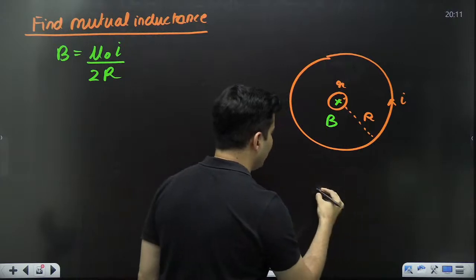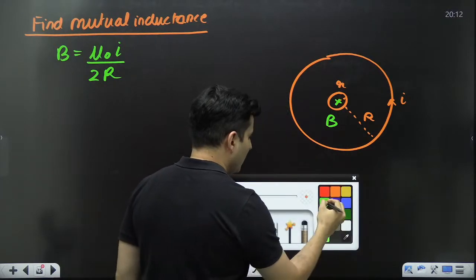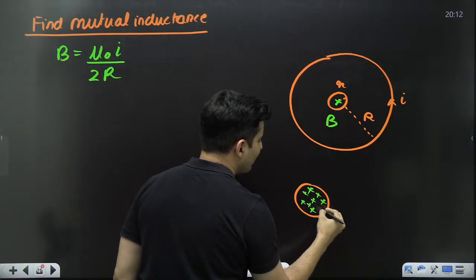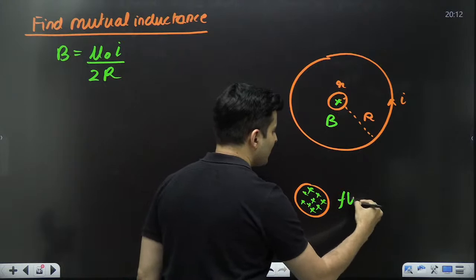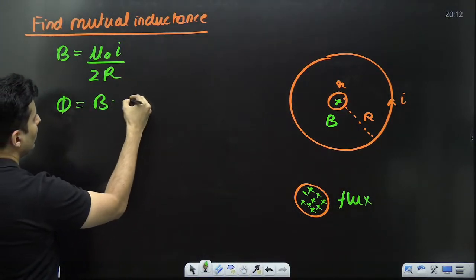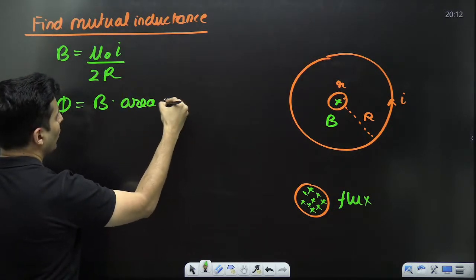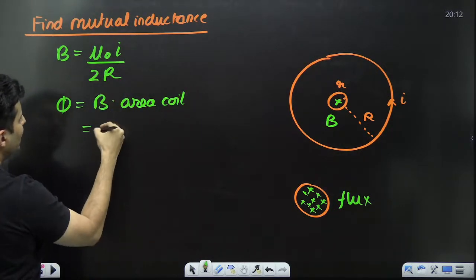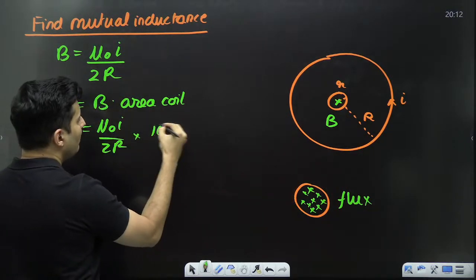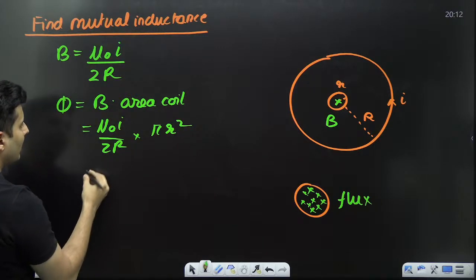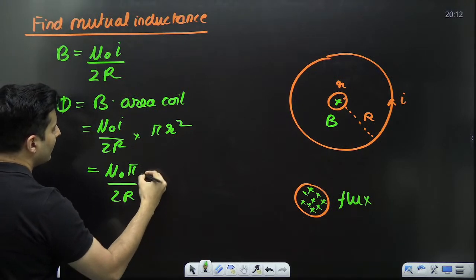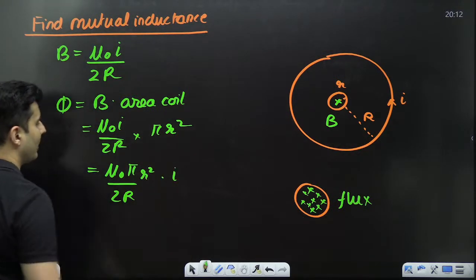Now if you concentrate on that small coil, there is magnetic field going through it, so obviously there is some flux in it. How much is the flux? The flux will be B times the area of the small coil. B is mu naught I by 2R. The area of that small coil, won't it be pi r square? So just rearrange the terms: mu naught pi r square by 2R, into the current.